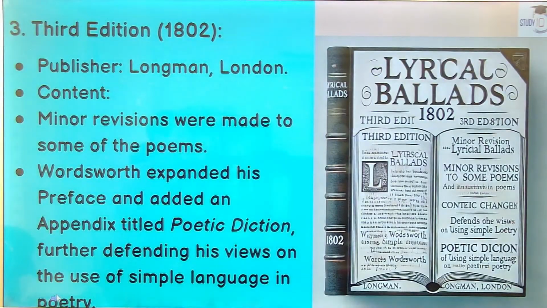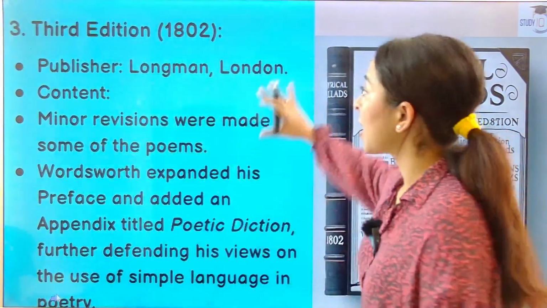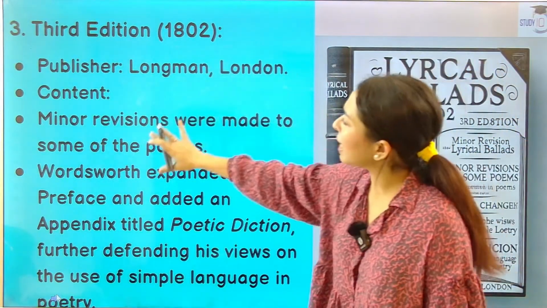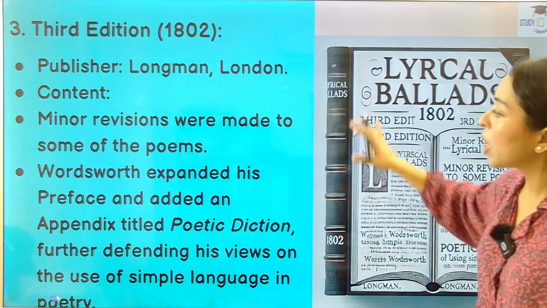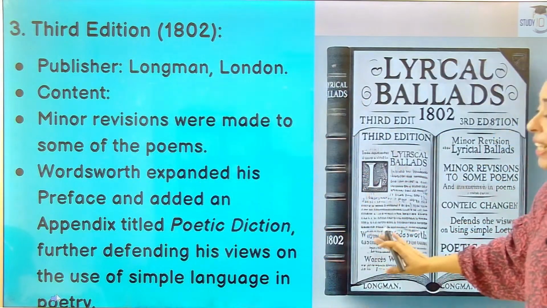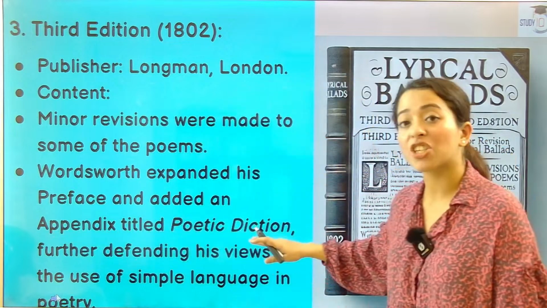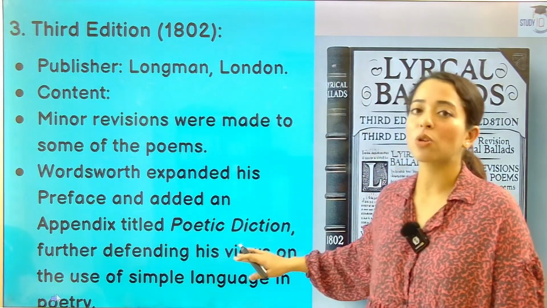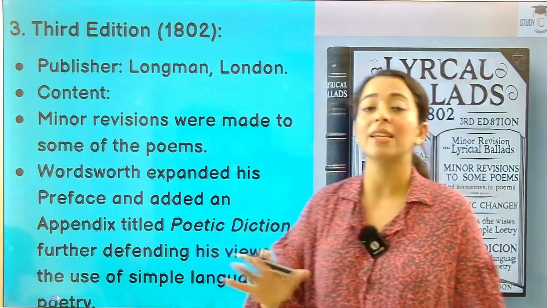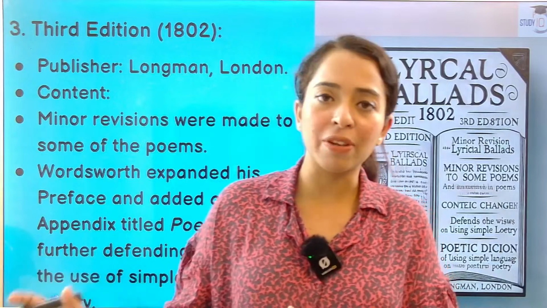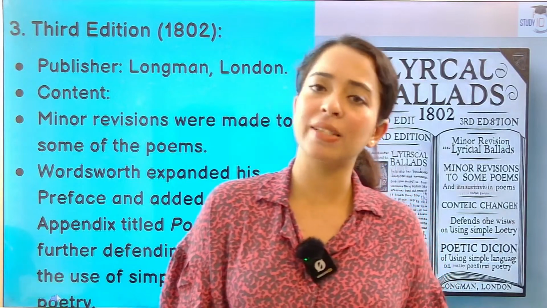Third edition. Now we are coming to the third edition. The publisher again remained the same. After 2 years it was still Longman. Minor revisions were made to some of the poems. Wordsworth expanded his preface, and in the third edition, guys, an appendix titled poetic diction appeared. This question has also been asked. This is the reason I have taken Lyrical Ballads separately, because many questions have already come from Lyrical Ballads previously. It is very much expected that a question will come again.